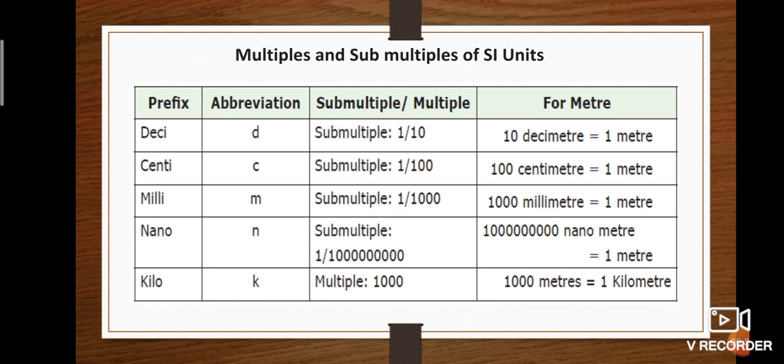Milli, abbreviation small m. That sub-multiple is 1 by 1000, that is 0.001. In meters, 1000 millimeters is equal to 1 meter. Nano, abbreviation small n. The sub-multiple is 1 by 1 billion. That is, a billion nanometers is equal to 1 meter. Kilo is represented by small k. The multiple is 1000. 1000 meters is equal to 1 kilometer. So, we now have an idea about multiples and sub-multiples.